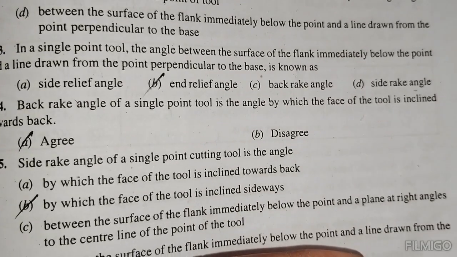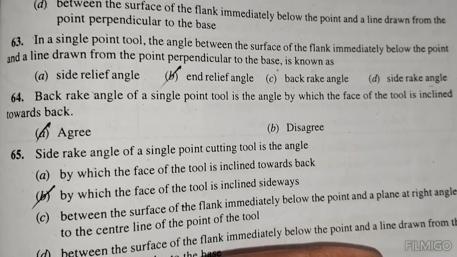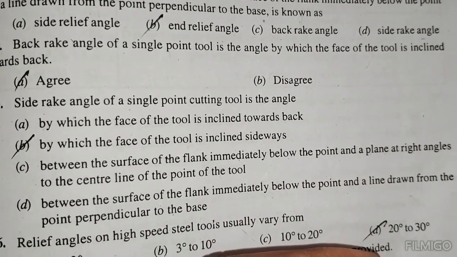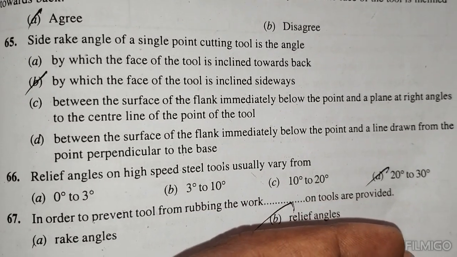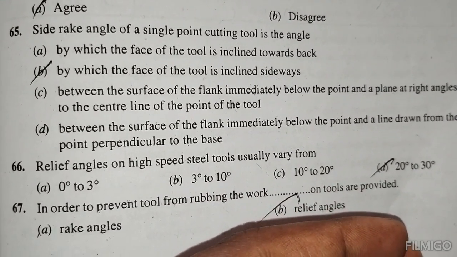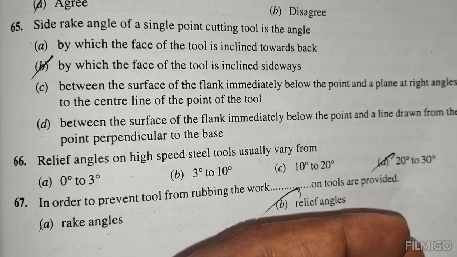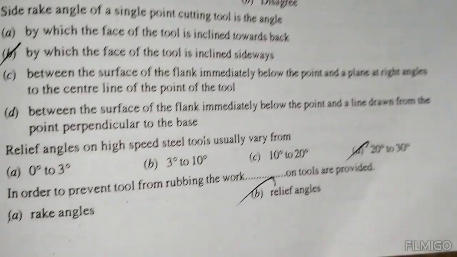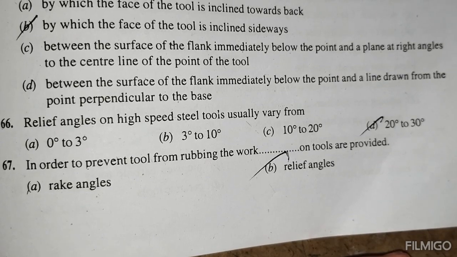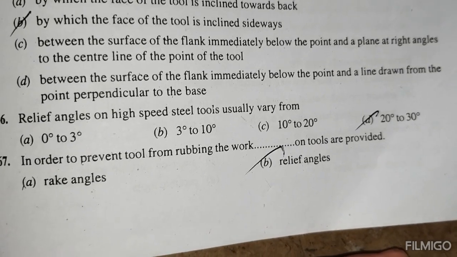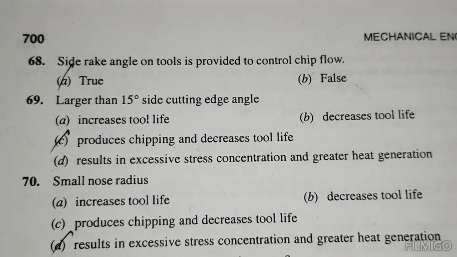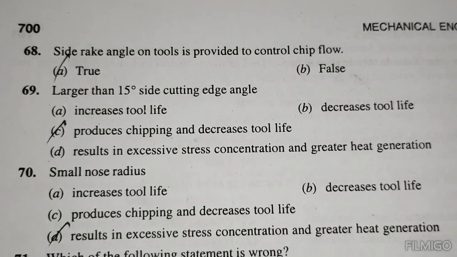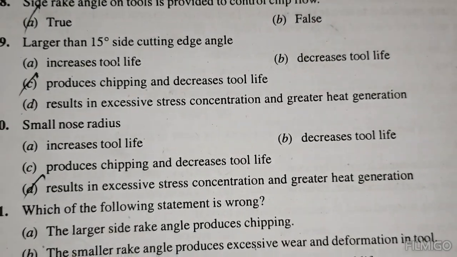Back rake angle of a single point tool is the angle by which the face of the tool is inclined towards the back, agree. Side rake angle of a single point cutting tool is the angle by which the face of the tool is inclined sideways. Relief angles on high speed steel tools usually vary from 20 degrees to 30 degrees. In order to prevent the tool from rubbing on the work, the tool is provided with relief angles. The side rake angle is provided to control chip flow, true. A side cutting edge angle larger than 15 degrees produces chipping and decreases tool life.